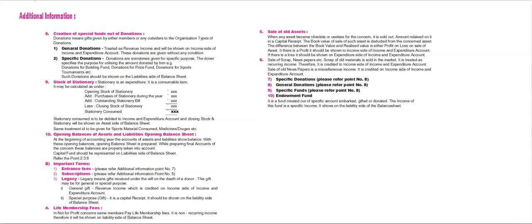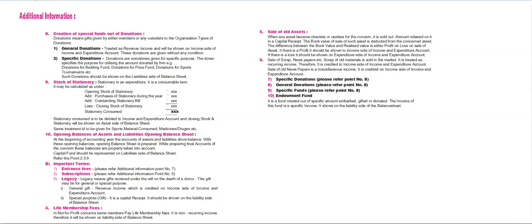Every person has to acquire some fixed assets for running its activities smoothly. Out of these assets, certain assets become obsolete or useless for the concern and they are disposed of. Amount raised from selling such assets is a capital receipt. It should be credited to the concerned assets account. But if there is a profit on sale of assets, such amount of profit should be credited to income and expenditure account. If there is loss on sale of the assets, such amount of loss should be debited to income and expenditure account.